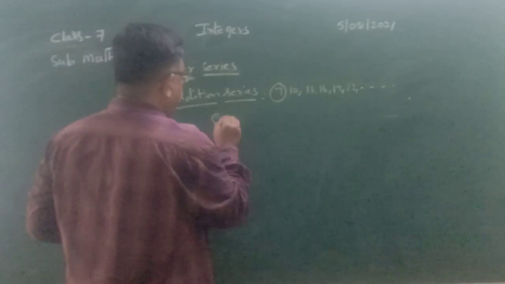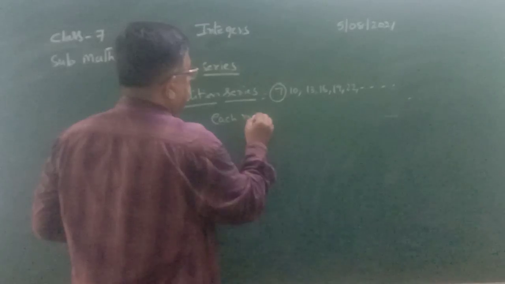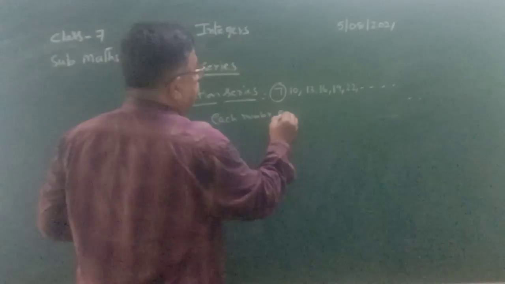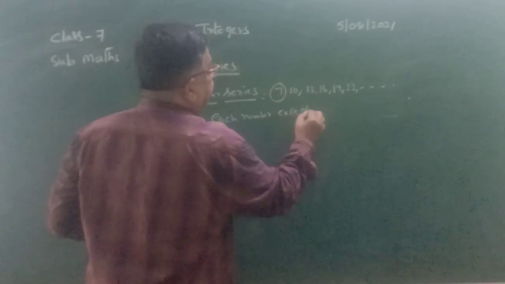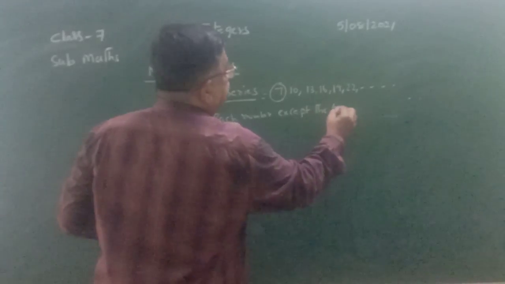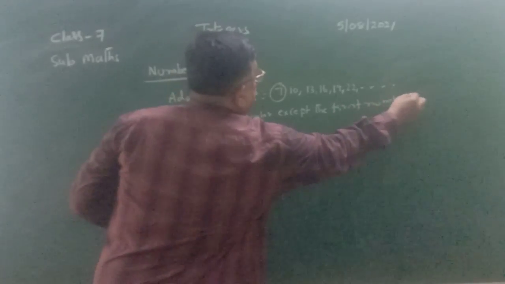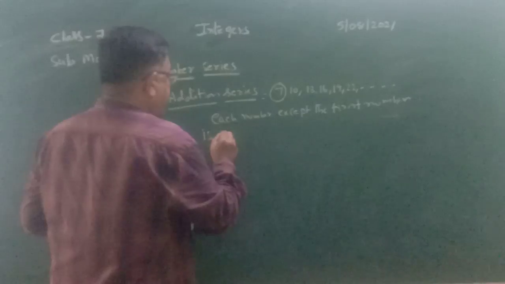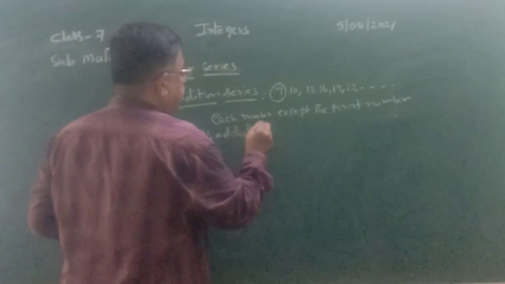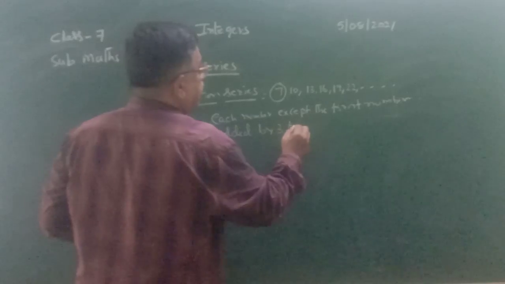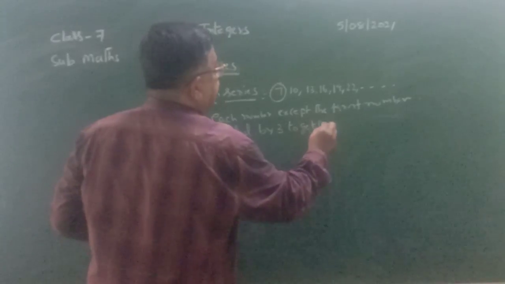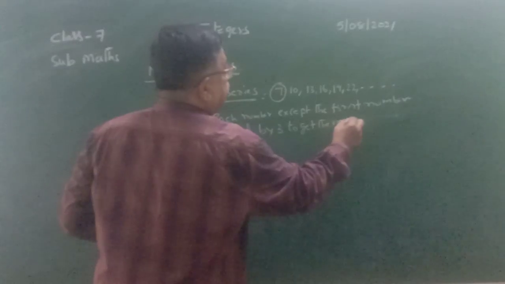So each number except the first number is added by 3 to get the next number.